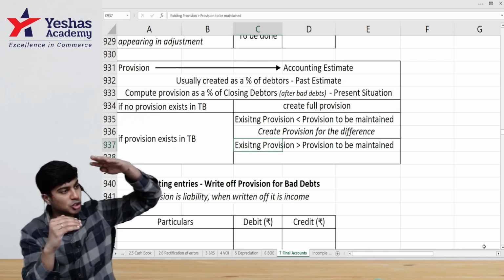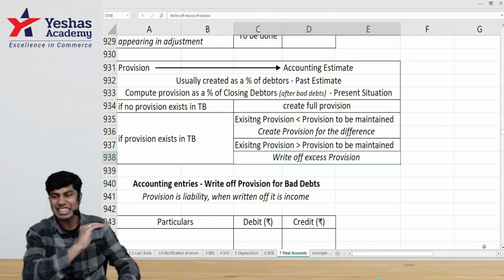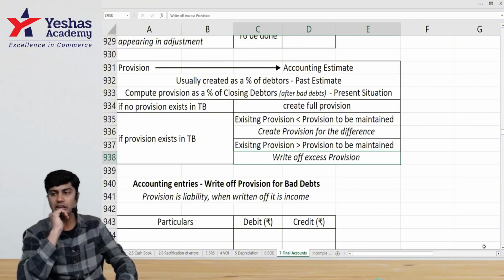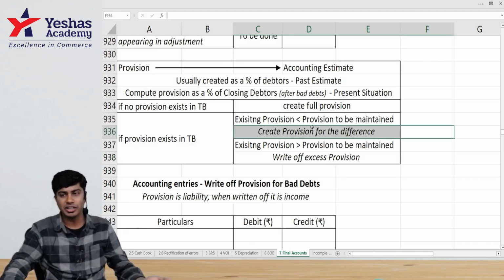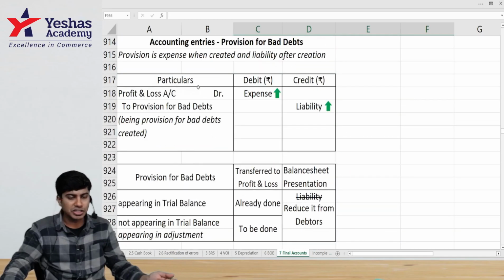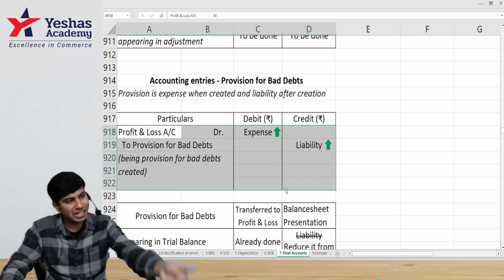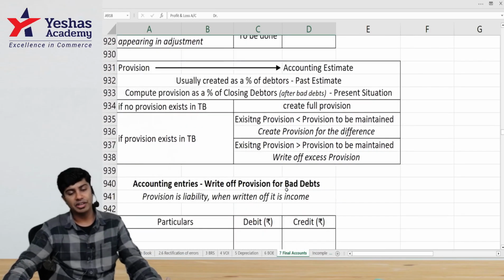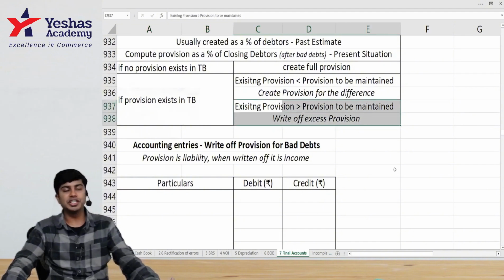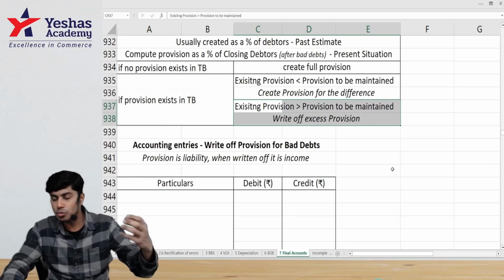This 1,200 should be brought down to 1,000. So that excess provision should be written off. You know what is the accounting entry to create provision? It's an expense. P&L account debit to provision. When you create it, it's an expense. Once you create it, it becomes a liability. However, when the existing provision is more than the provision to be maintained, we have excess provision already created. Such excess provision has to be written off.